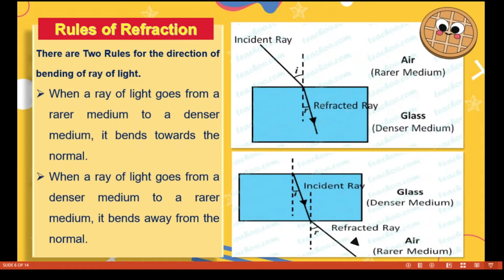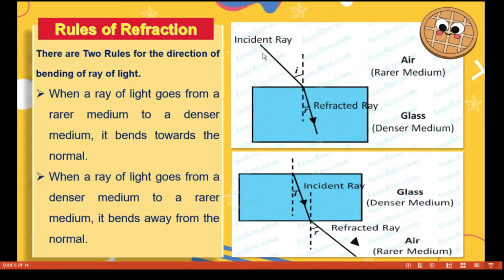So there are two rules of refraction. One is when a ray of light goes from a rarer medium to a denser medium, it bends towards the normal. Look at the first diagram. This is your incident ray. Air is the rarer medium, and this one is the glass, the denser medium.